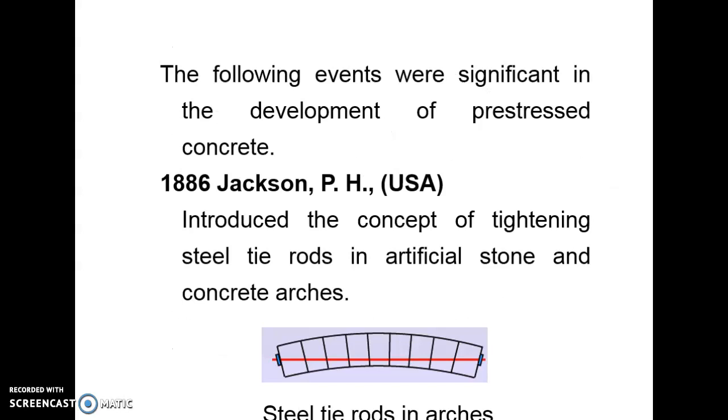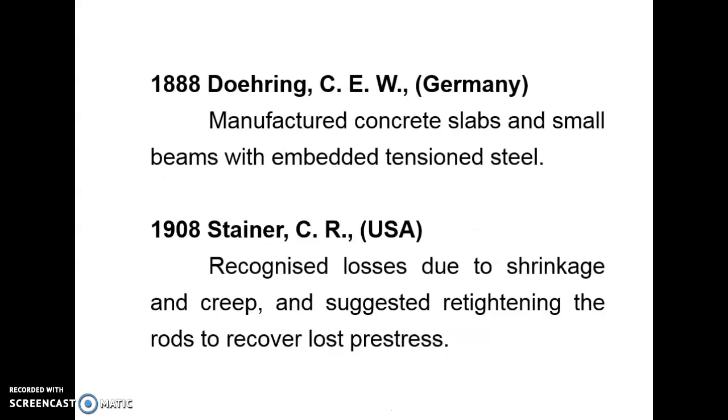The following events were significant in the development of pre-stressed concrete. In 1886, P.H. Jackson introduced the concept of tightening the steel tie rods in artificial stone and concrete arches. See the image. Steel tie rods in arches. These are the people who developed the pre-stressing concept. In 1888, Doehring. In 1908, Steiner.